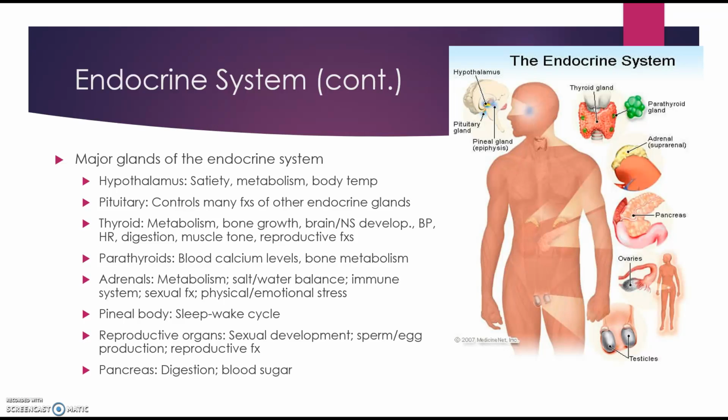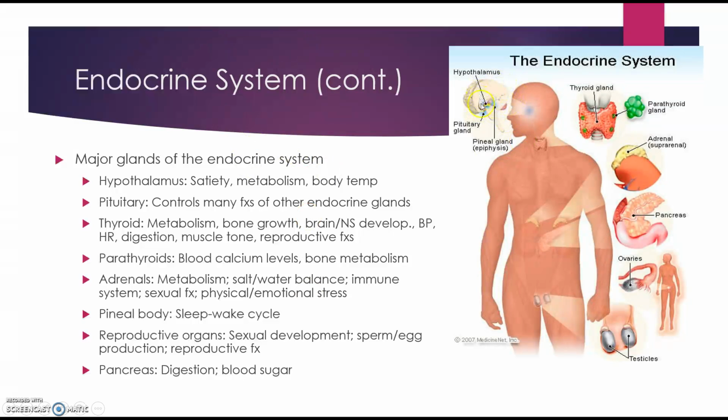The major glands of the endocrine system are the hypothalamus, the pituitary, the thyroid, parathyroids, adrenals, pineal body, and the reproductive organs, the ovaries and testes. The pancreas is also part of the system, and it plays a role in hormone production as well as in digestion. So the hypothalamus is located in the lower central part of the brain.